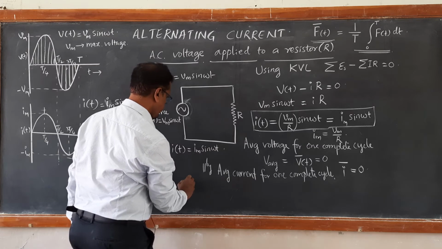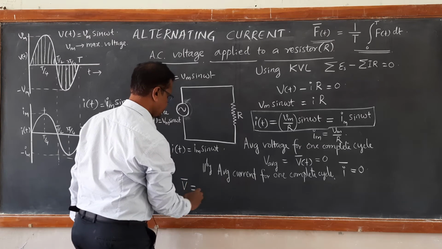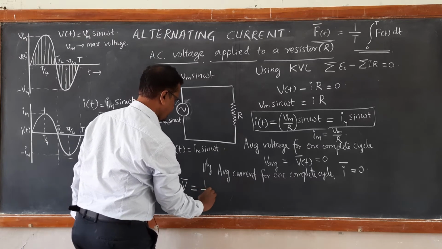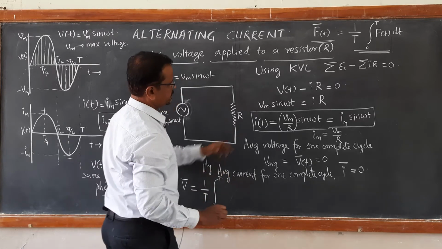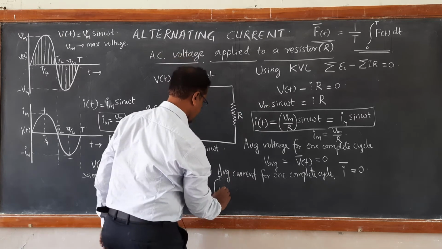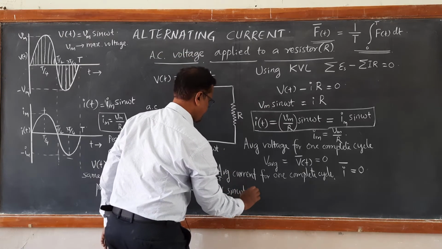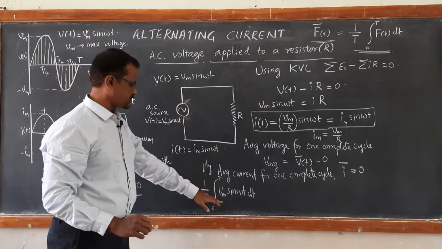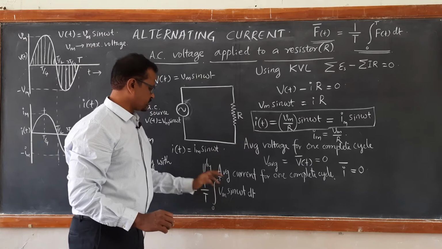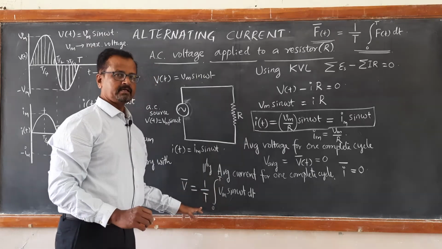Let us say V average is equal to 1 by T, integration from 0 to T of Vm sin omega t dt, because we know V is Vm sin omega t. I have just substituted it between 0 to T and divided by the time taken.